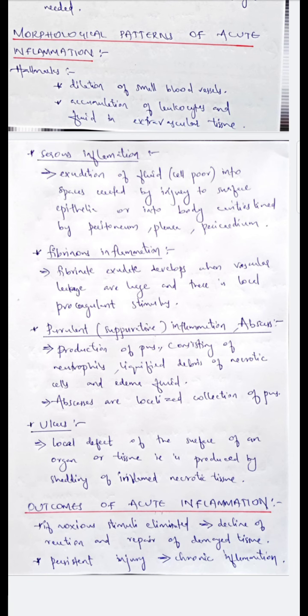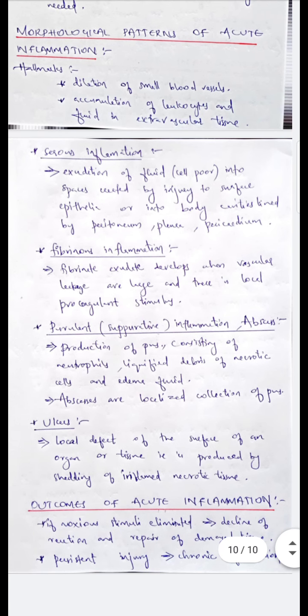Fibrinous exudate is developed when vascular leakage is more. Purulent inflammation means there will be pus collection also. Pus consists of neutrophils, liquefied debris of necrotic cells and edema fluid. Abscesses are the localized collection of pus. And the acute inflammation may also lead to ulcers. Ulcers mean the shedding of the inflamed necrotic tissue and it will result in a local defect of the surface or organ.